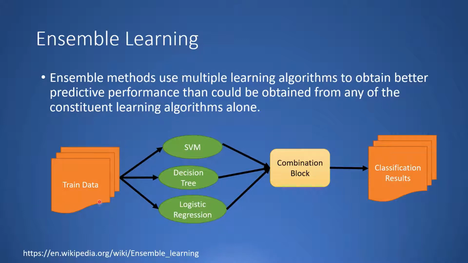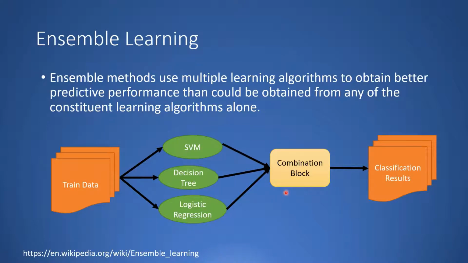So for example, if you have some training data and you want to train a machine learning algorithm on this, suppose you are training an SVM, or a decision tree, or logistic regression, each of them will have its own performance on this data. So the idea is, can you combine multiple machine learning algorithms for a classification task using some kind of combination block to get better results.